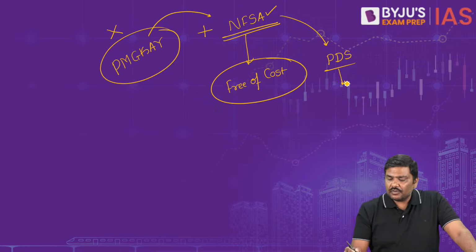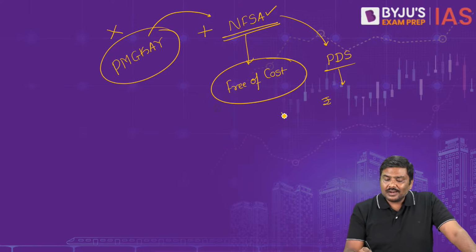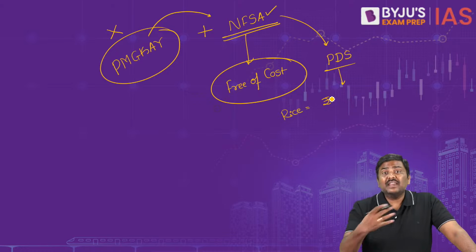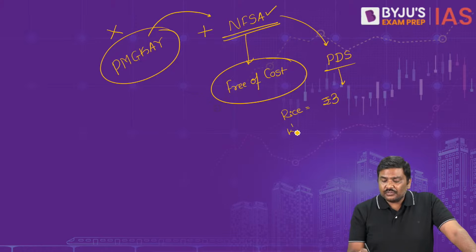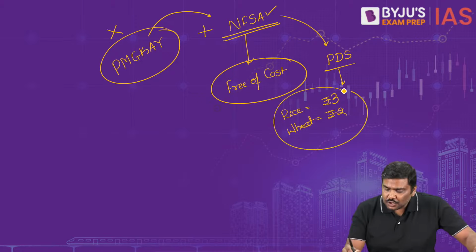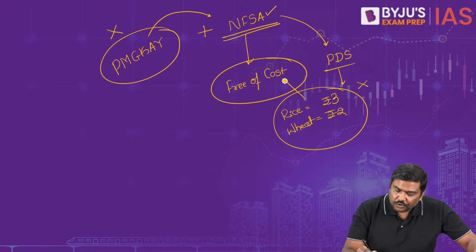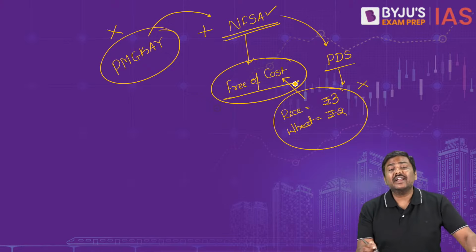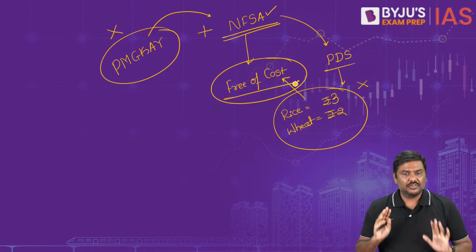Issue price means for every 1 kg of rice, the beneficiary will have to pay 3 rupees. For every 1 kg of wheat, the beneficiary was supposed to pay 2 rupees, etc. Now this has been removed for this year. These issue prices will not be utilized. Food grains this year will be provided free of cost to the beneficiaries.